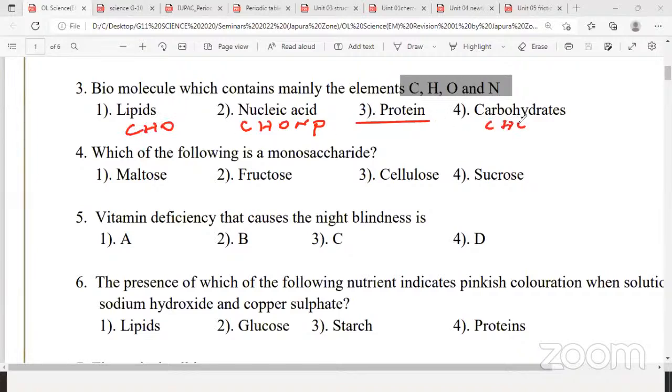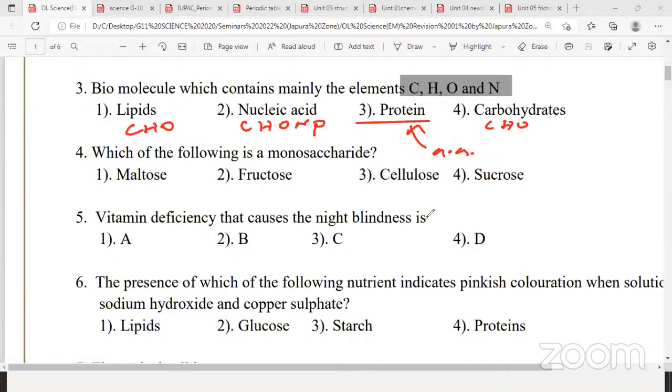Carbohydrate CHO. Because MCQs they can ask. Nucleic acid means DNA and RNA. Basically, nucleotide. Nucleotide is the basic unit of nucleic acid, and that also contains the same elements. Actually, proteins are made of amino acids. I put AA, amino acids, the building blocks of protein. So therefore, amino acids also contain the same set of elements. CHON, CHON.